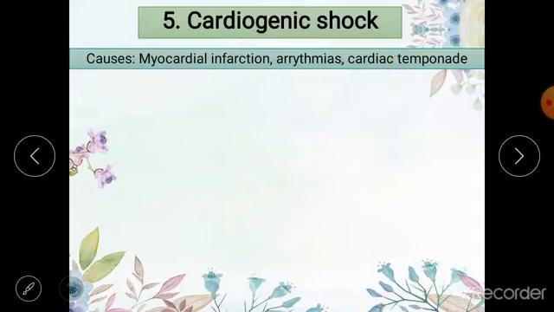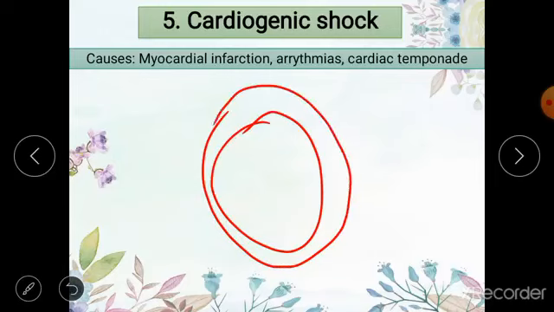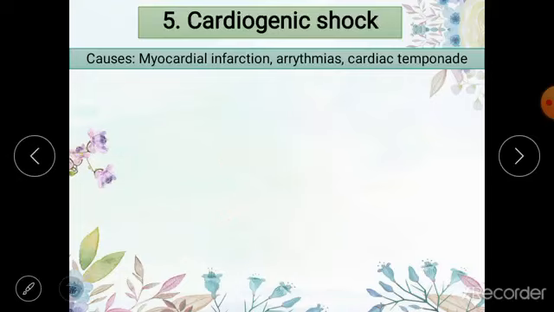Now, what is cardiac tamponade? As you know, the heart is covered by a covering which is known as pericardium. Whenever there is accumulation of fluid between the pericardium and heart, this condition is known as cardiac tamponade, and in this condition the heart cannot contract or relax like it normally does, and it affects the contractility of the heart, and all of these conditions can lead to cardiogenic shock.